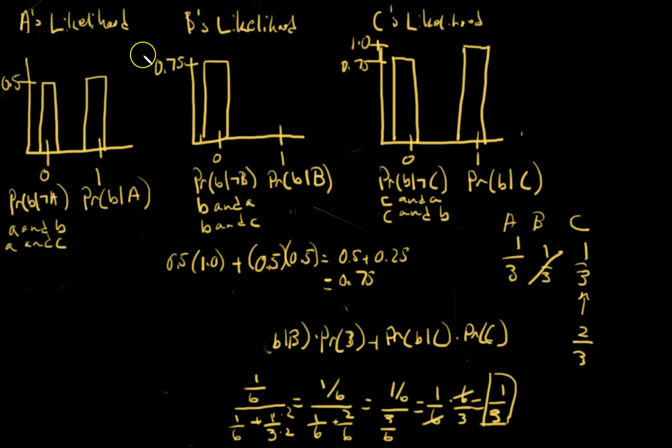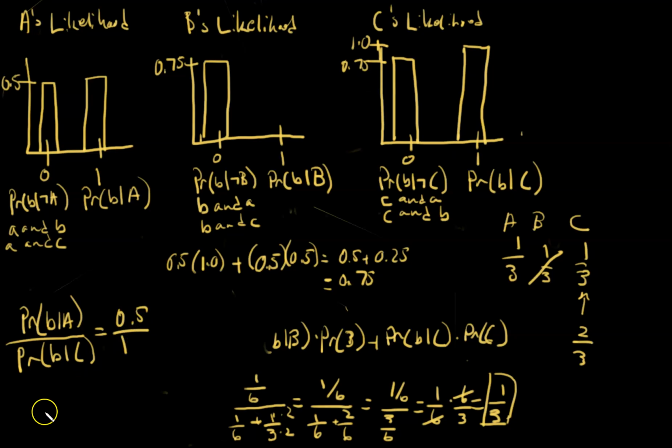All right. So if we compare these two likelihoods right here, this is also called the likelihood ratio test. If you compare the probability that the warden would say B, knowing that A would be pardoned, against the probability that the warden would say B, knowing that C would be pardoned, you would see that it's 0.5 divided by 1. Or, in other words, C has twice the chance of being pardoned than A, knowing that B is going to be executed.